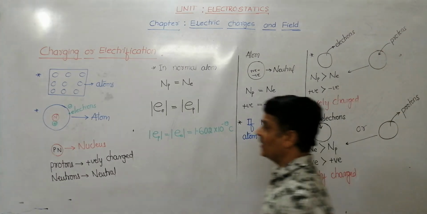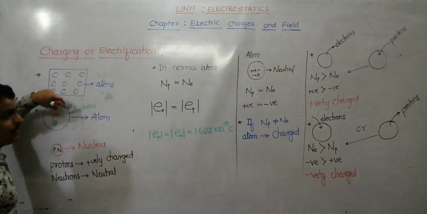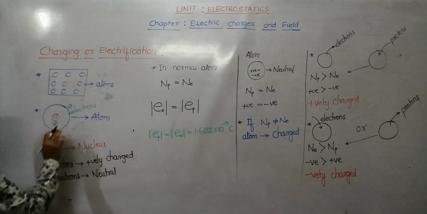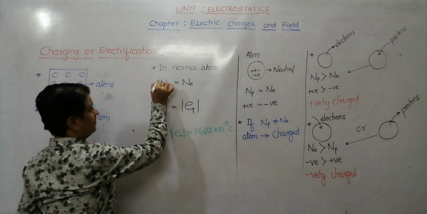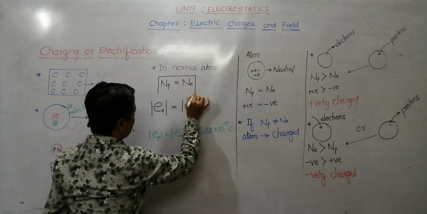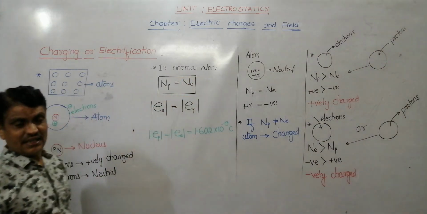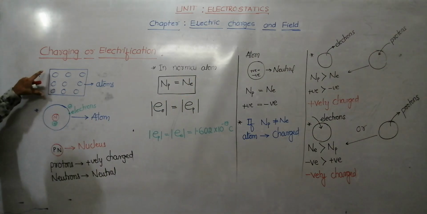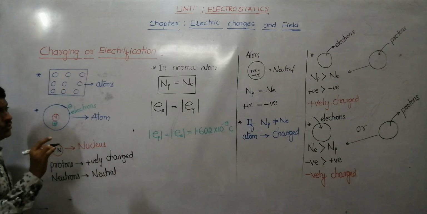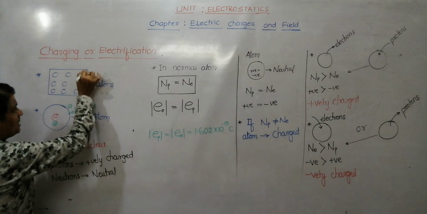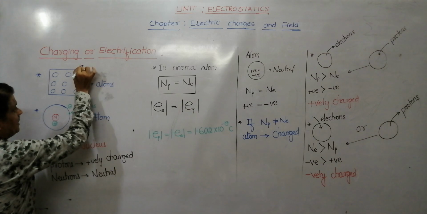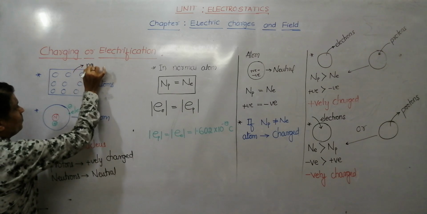In the matter, in every atom, the number of protons was equal to the number of electrons. Hence each atom was neutral, hence this matter was neutral.